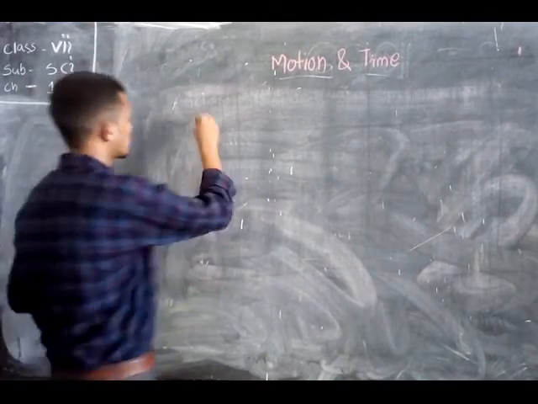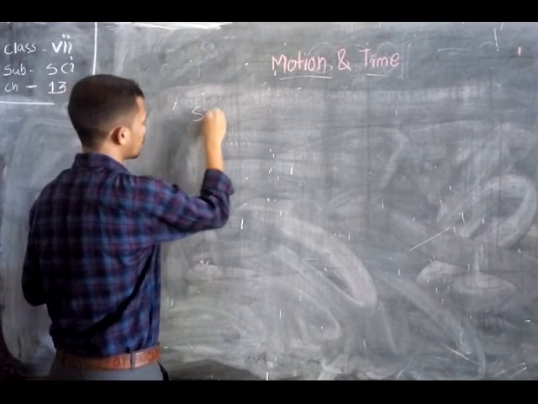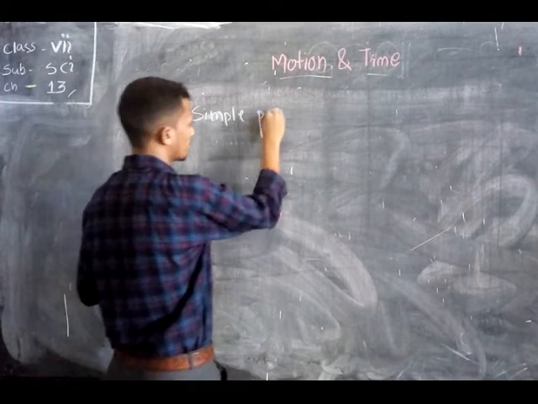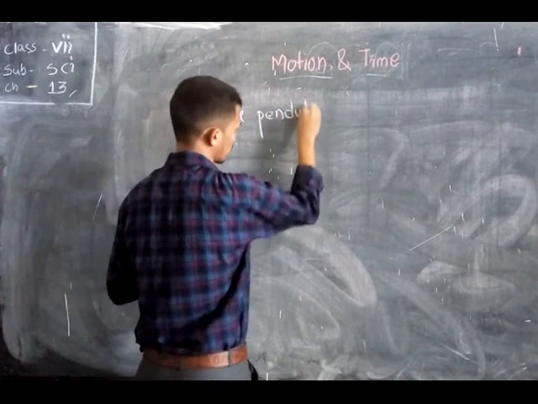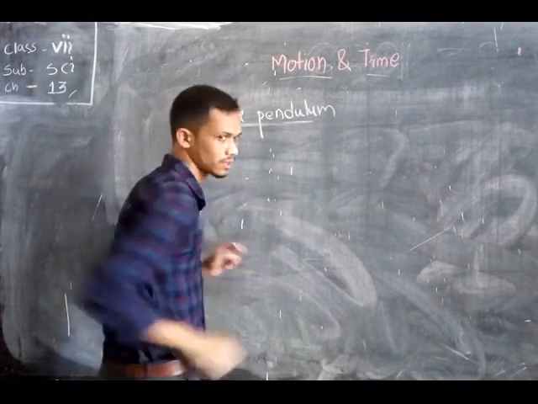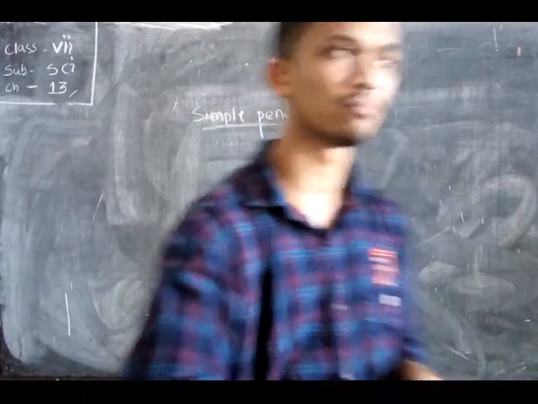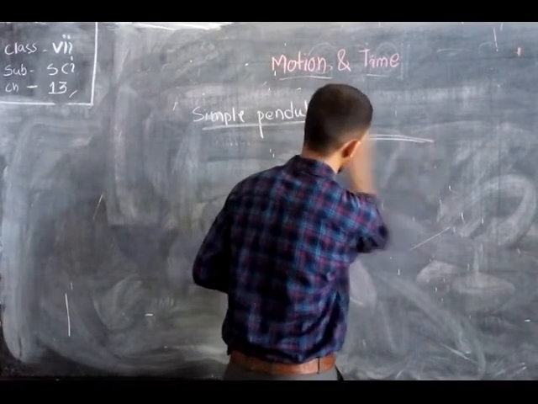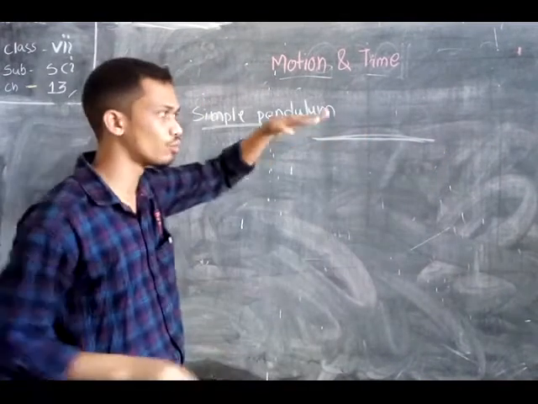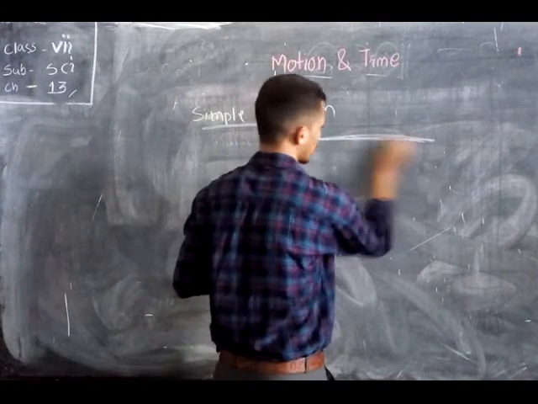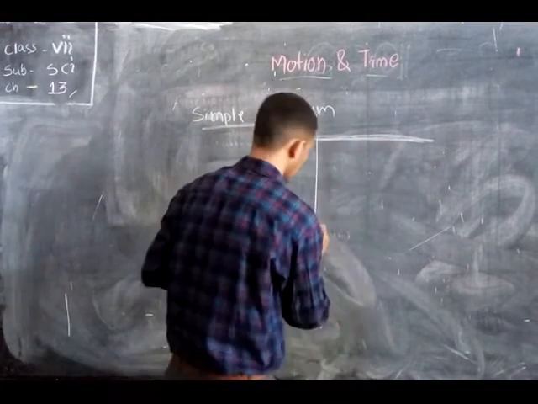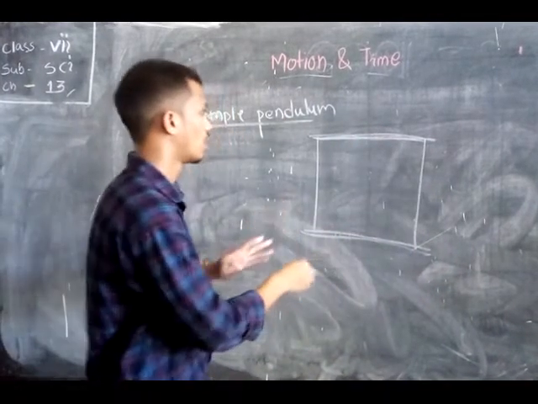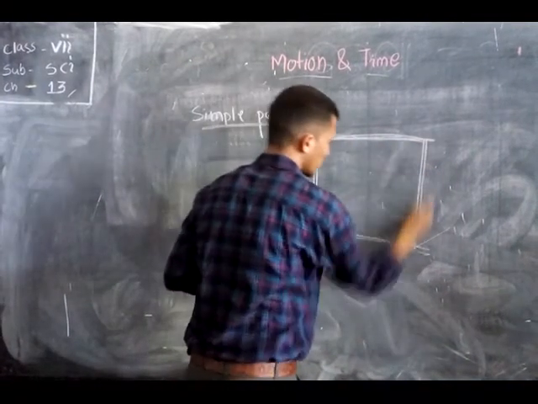Okay students, now let us discuss the simple pendulum. So what is a simple pendulum? The simple pendulum has a simple structure. It is fixed to any rigid surface, that may be a wall or a piece of wood, a rigid frame.